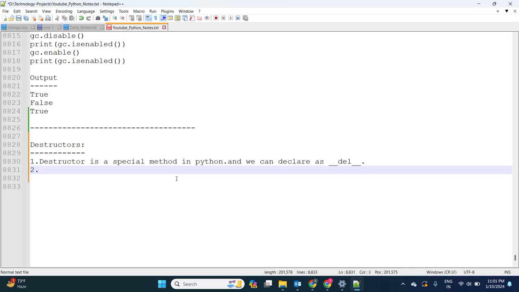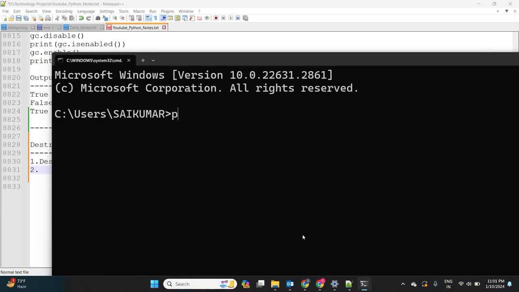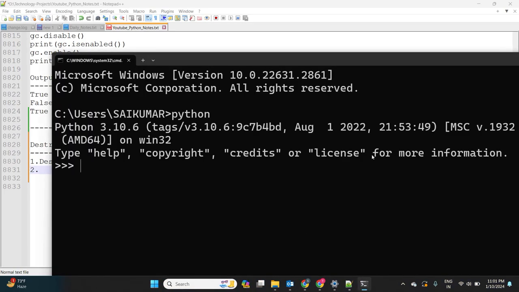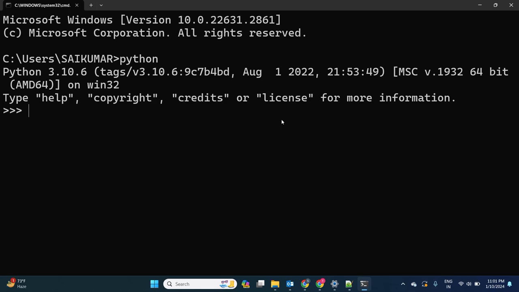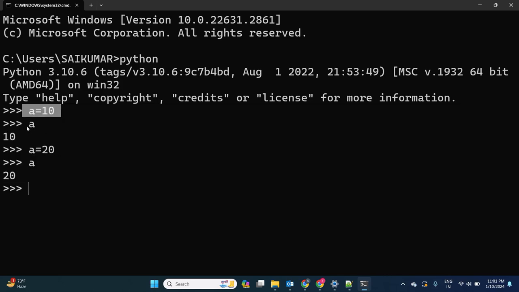Observe carefully here. I'm going to the Python shell. Observe, in the last session I explained the same. a equals 10. Now I'm asking a, and then a equals 20, and I'm asking a again. The same as in the last session: first a equals 10 and we ask what is a, and then a equals 20 and I ask a.